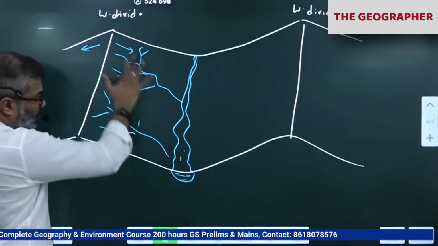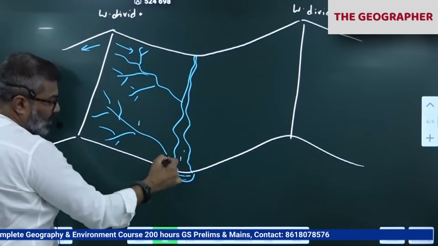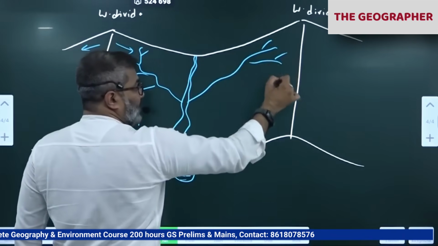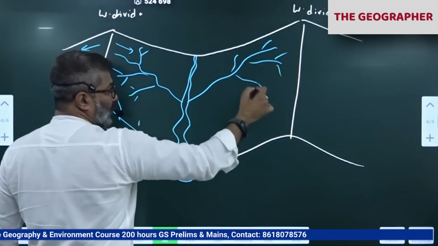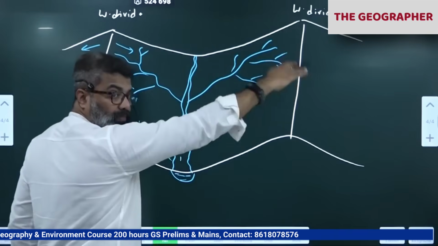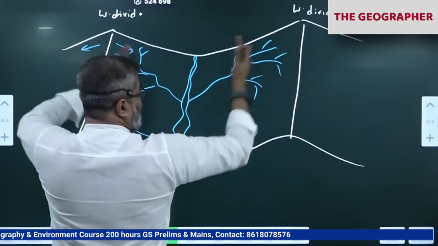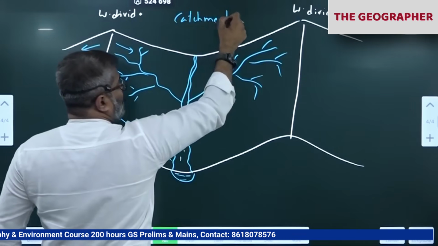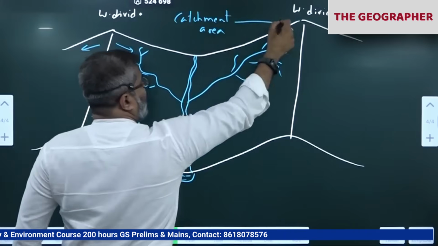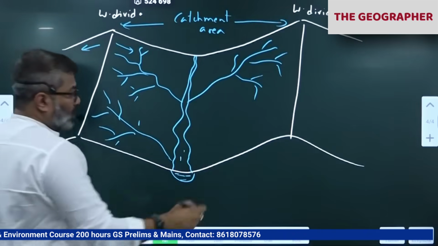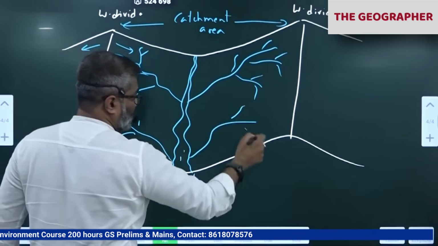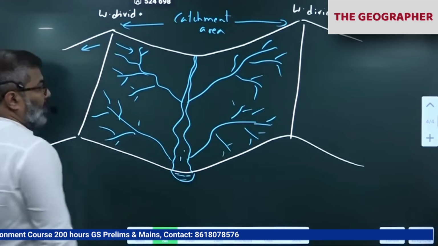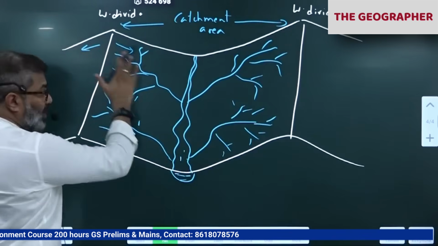So all the rivers' water flows down the slope and joins this. Here also, this side also, you can see. So this is all called the catchment area, because the river is getting its water from the surrounding areas. The area from where the river gets its water is called the catchment area. All of you know this. Correct? So notice that now, this is the upper catchment, lower catchment.